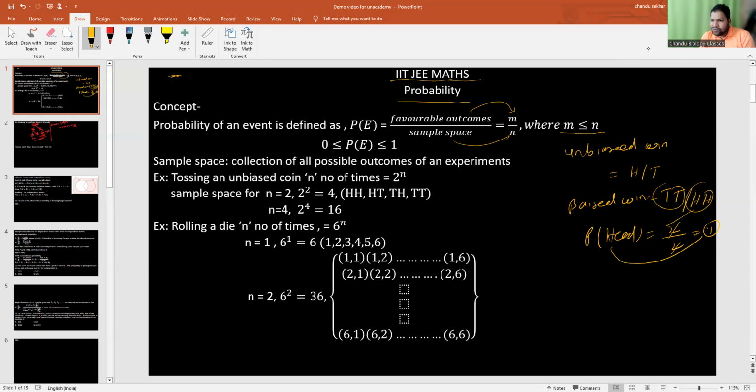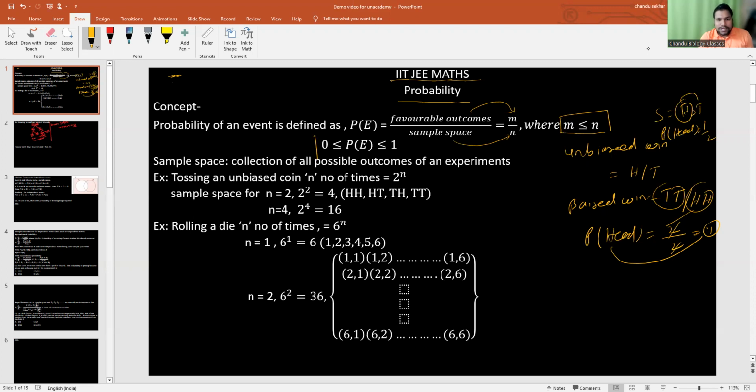But if you take an unbiased coin, one side is head and another side is tail. So the sample space will be either head or tail. If you toss the coin, it will come head or tail. But if I want to find the probability of getting head, it will be 1 by 2, because the favorable outcome is only 1 time out of 2 times. So I can say that M is less than or equal to N, where N is the sample space and M is the favorable outcomes.